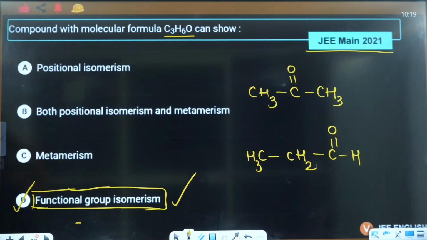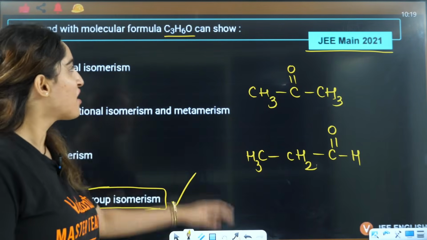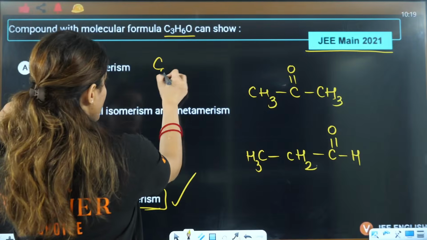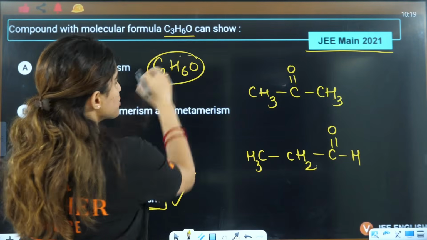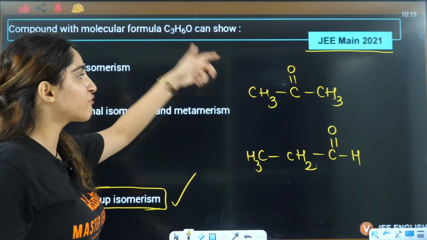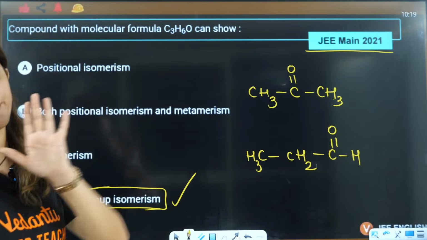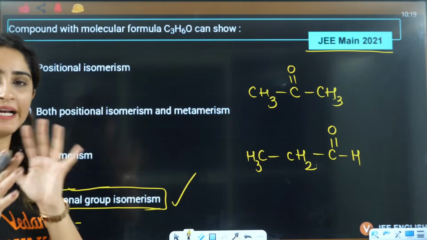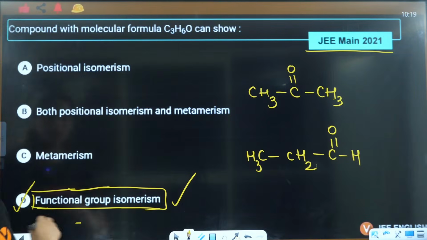Okay, we have done 2 questions then, right? If you have, say, C2H6O, it can show alcohol and ether. But if you have C3, now you have to see what kind of isomerism it is showing by hit and trial method, and it is showing you functional isomerism.